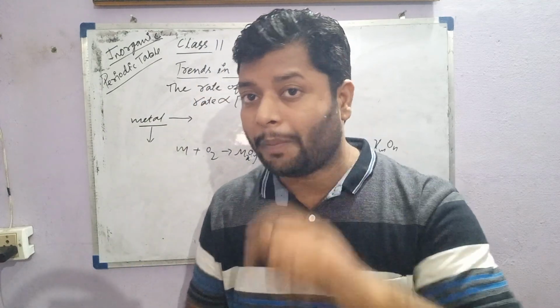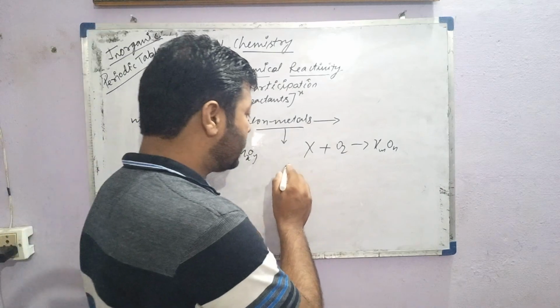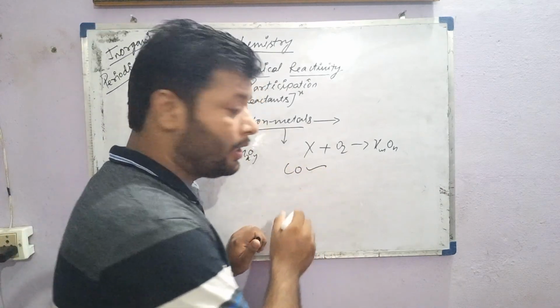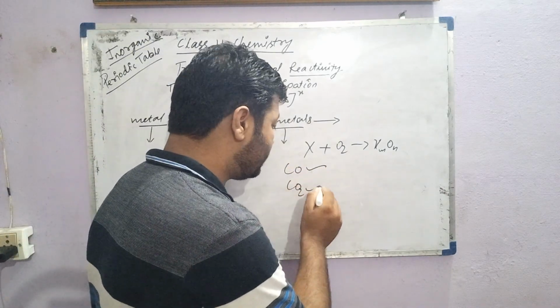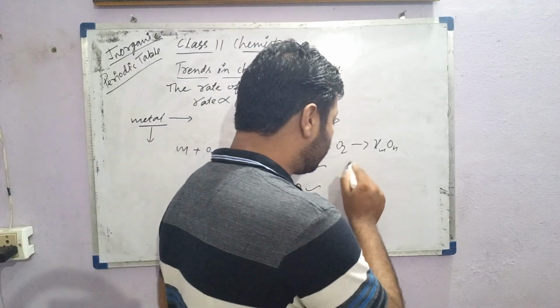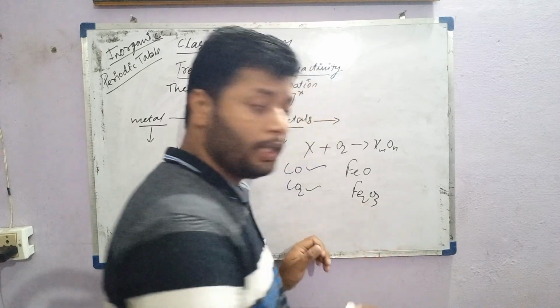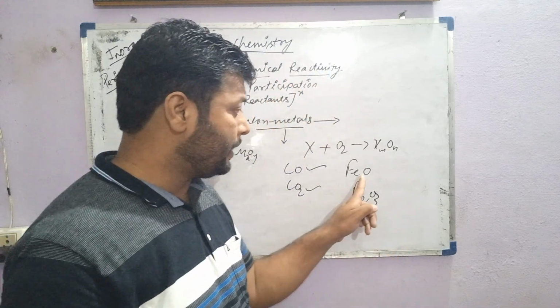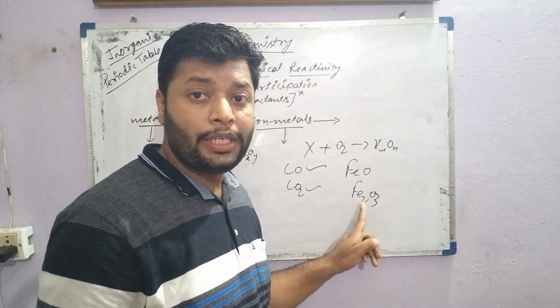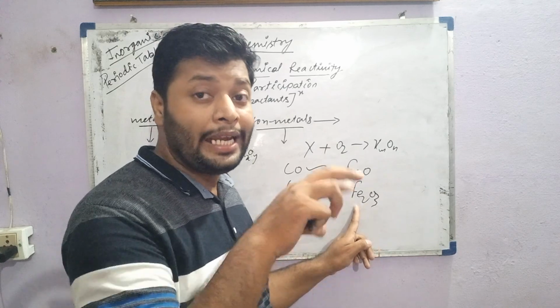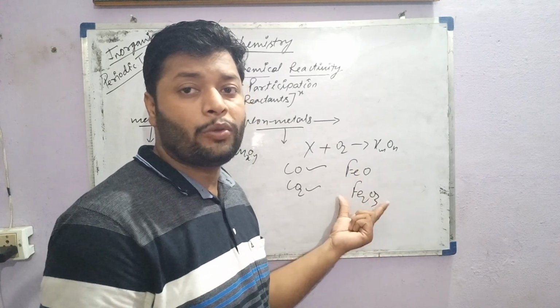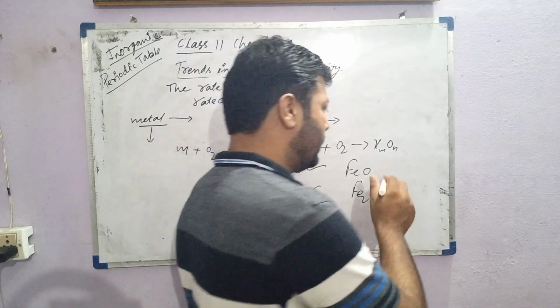That is the reason carbon monoxide is neutral and carbon dioxide is acidic. If you compare FeO and Fe2O3, Fe2O3 is less basic than FeO, and sometimes amphoteric.